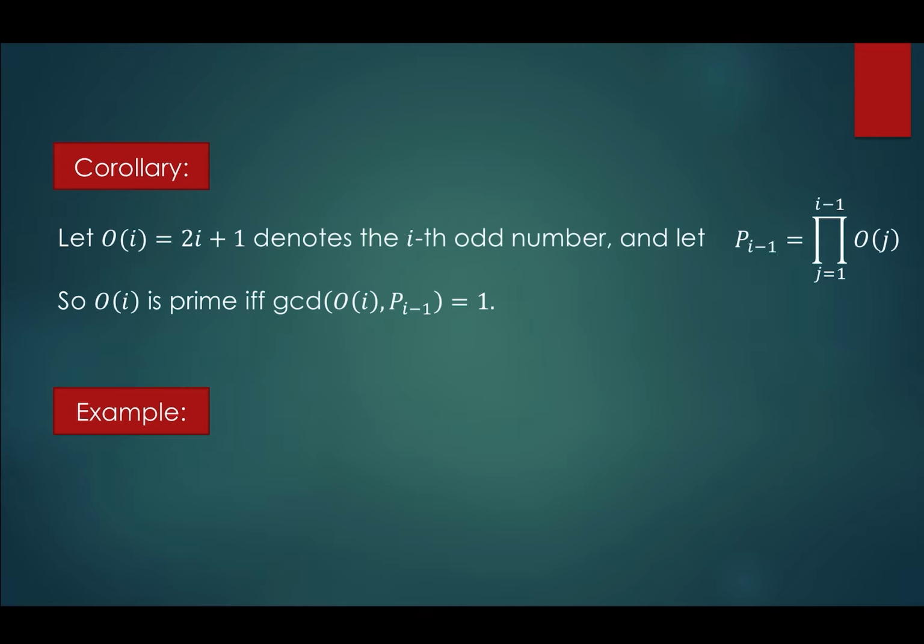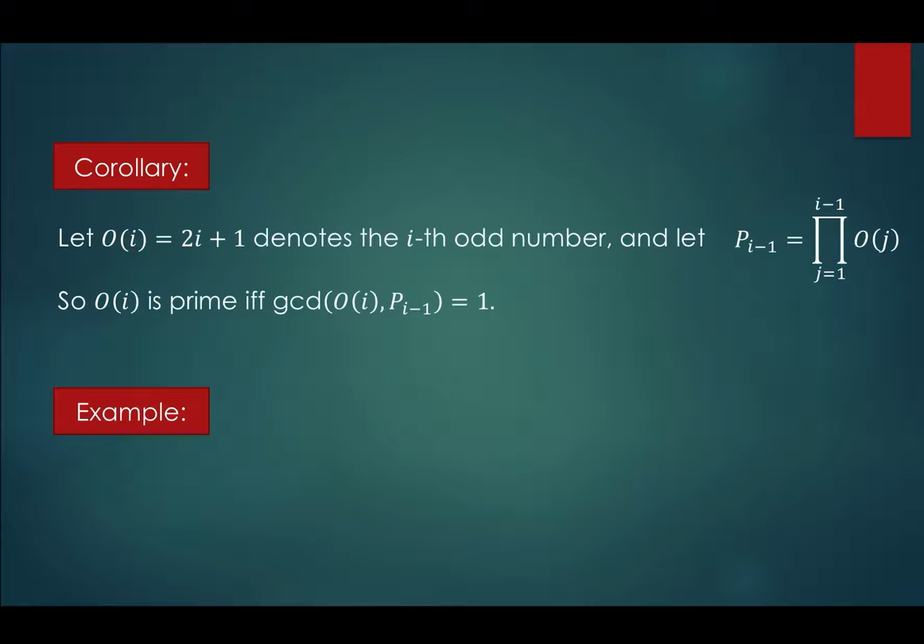Beyond this optimization, the condition can also be reformulated in terms of the greatest common divisor, GCD, which provides a compact algebraic expression of Abdul's third intuition. And this leads to the following corollary. This corollary says, let O_i be the formula of the odd number.